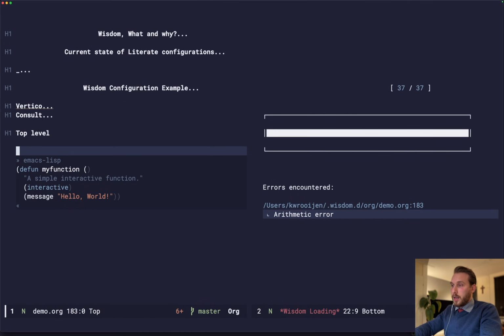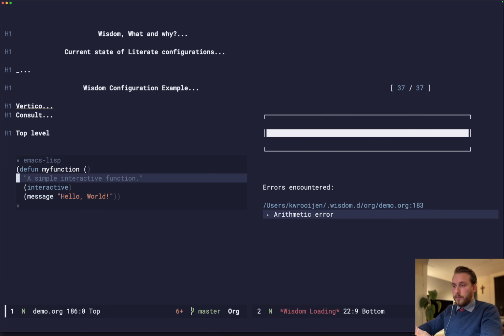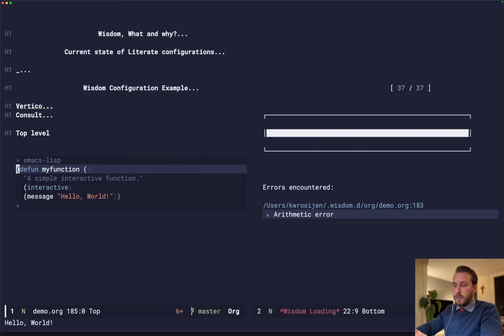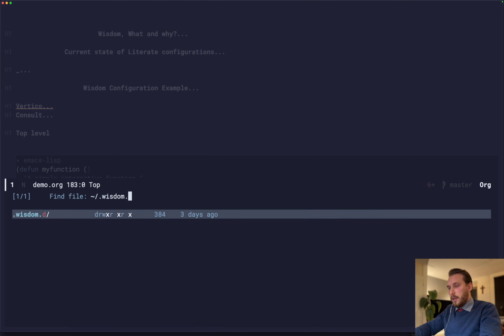Right, it's a lot better than having to look through stack traces or anything like that. And as I showed you before, this function was called afterwards. So this means that this function should not be defined. But if we try to call it, we actually get the hello world, and we see that this function was actually evaluated, even though we had an error before this function got called. So that's quite magical, but it isn't really.